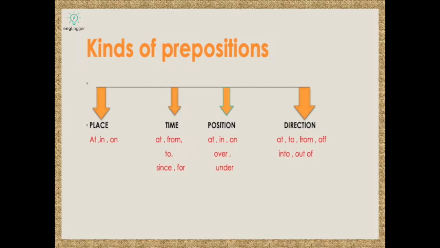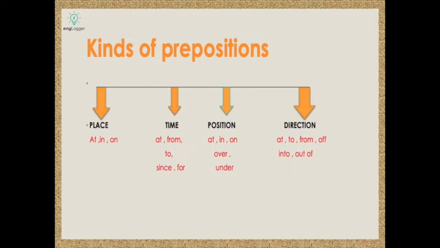Here we have kinds of prepositions, like prepositions of place, prepositions of time, and prepositions of position or directions. In prepositions of place, we have in, at, on, between, above, below, over, across. Same with prepositions of time, we have at, on, in, by, until, till, during, for.